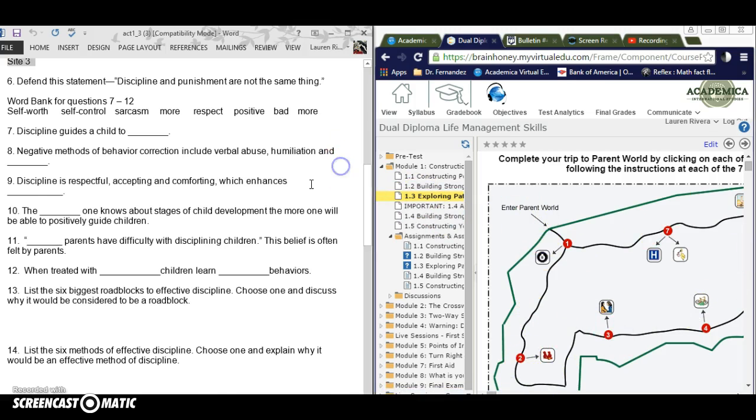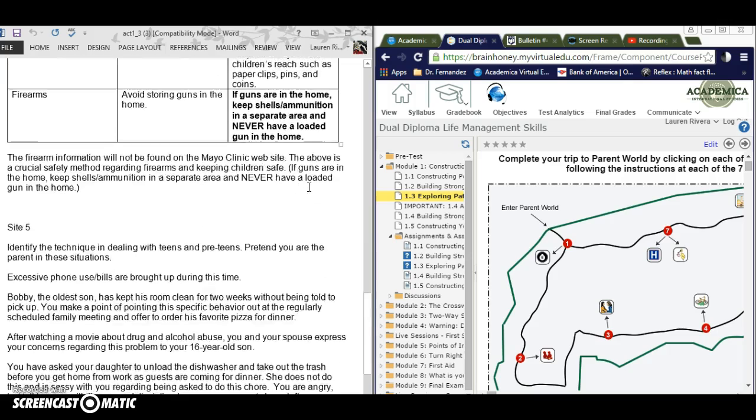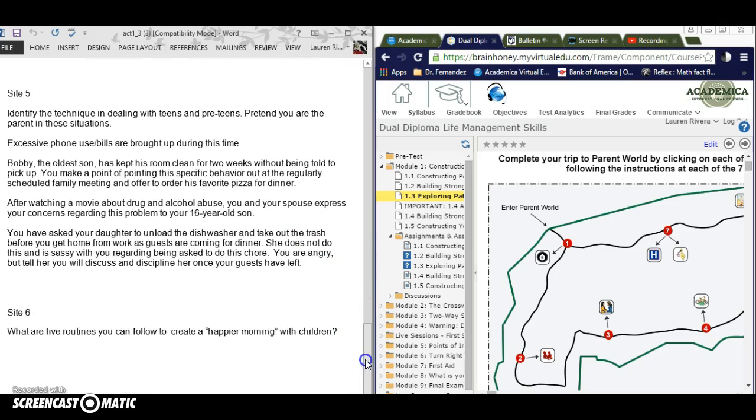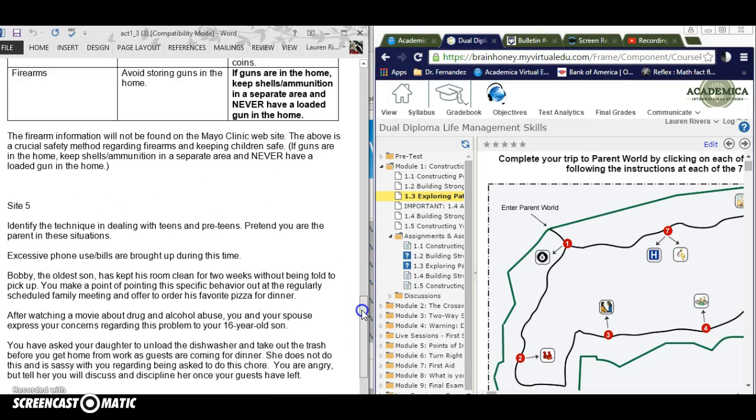Okay, and then of course you'll notice 4, 5, 6, and there's no question for Site 7 on the work file, but visit it anyways so that you get some more information. Then when you are done with that, you're not actually turning this file in. This work file is just for you to study.